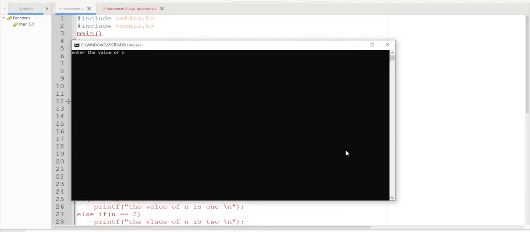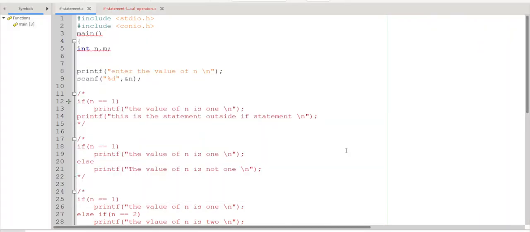So what is the value of n? Say 5. Okay. It is taking the value 5 and nothing is printed because we have not printed. If you want to print the value of n, you should have a printf statement which prints the value 5. We have not included that one, that's why nothing is printed. Press any key to continue. I am pressing the key and going to the program.